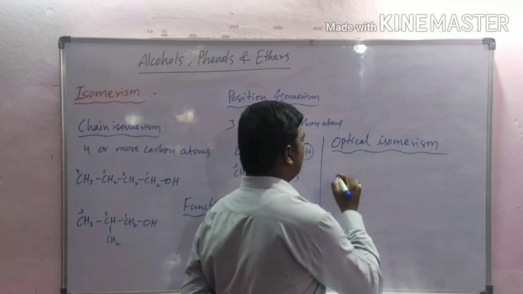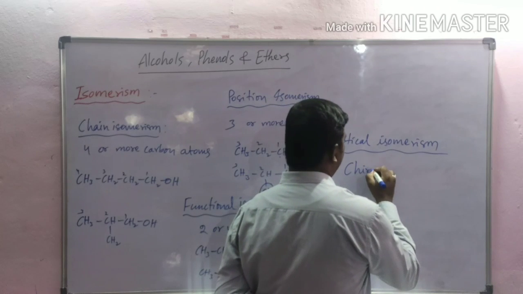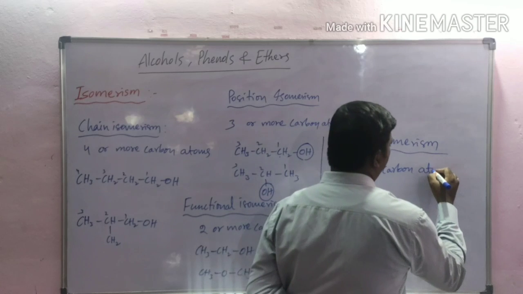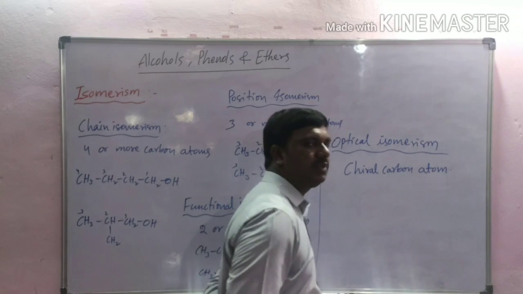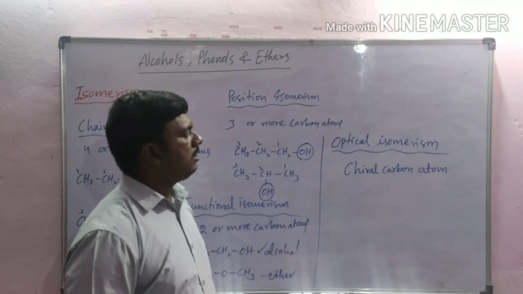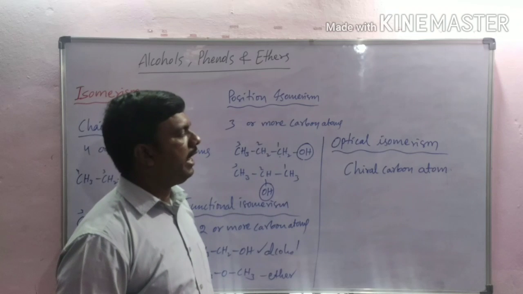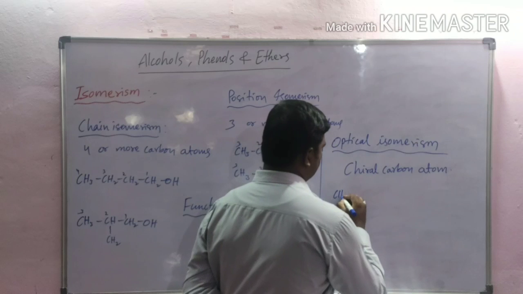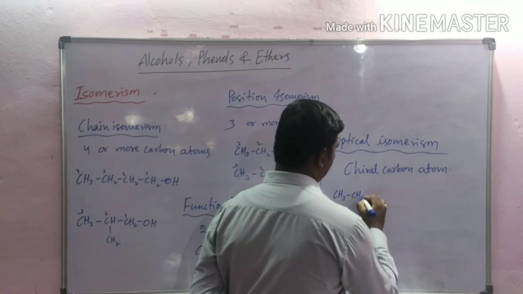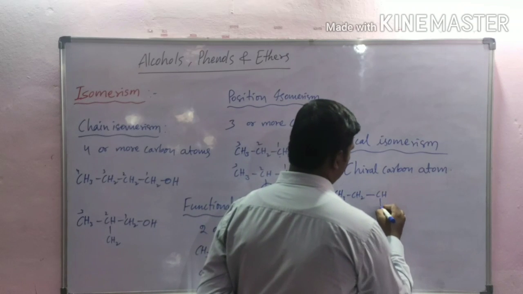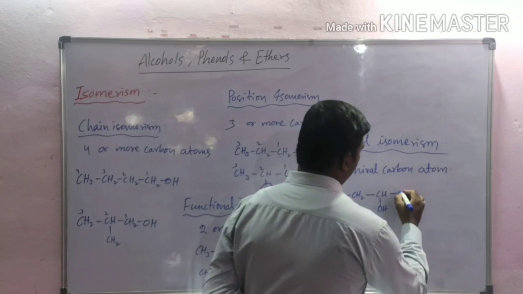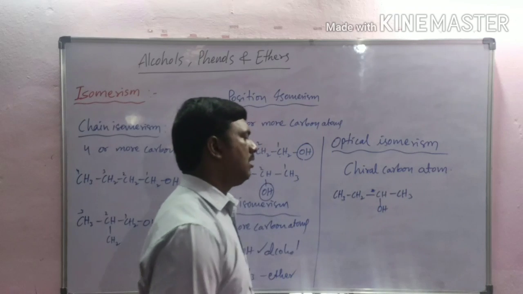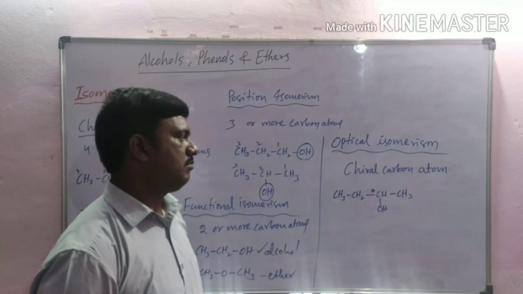Alcohols containing a chiral carbon atom exhibit optical isomerism. For example, here CH3CH2CH(OH)CH3. This carbon is chiral carbon.